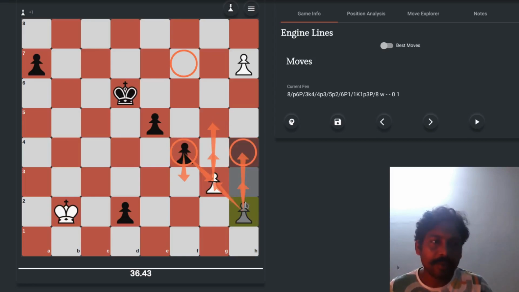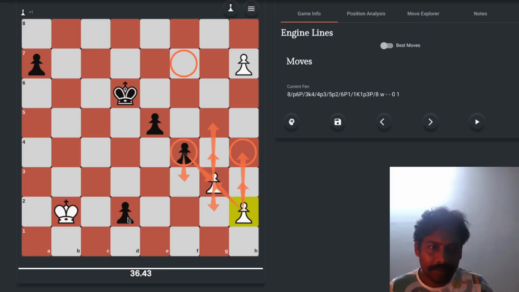Always remember that when the pawn is on its starting position, it can move straight forward either 1 square or 2 squares. Once it has moved, it can only move 1 square forward for all the moves. Also, a pawn cannot go backward. So if you want this pawn to come back to its original position, it won't be possible. Once the pawn has moved forward, it has moved forward.